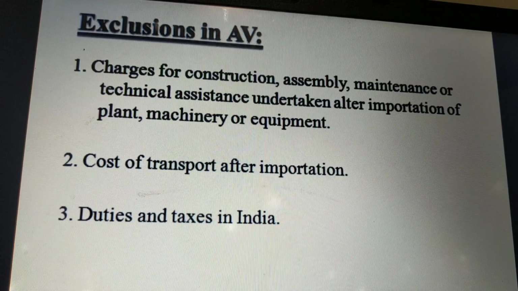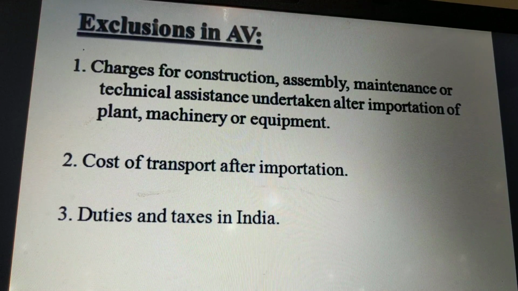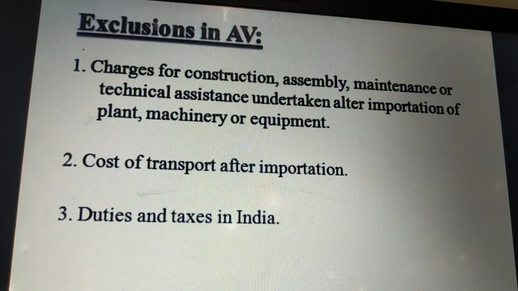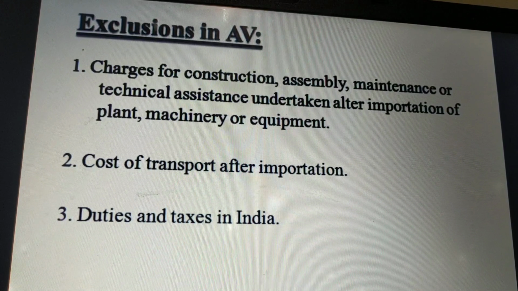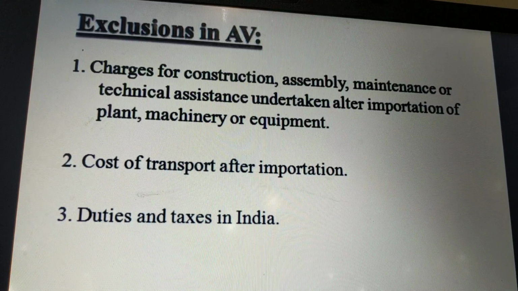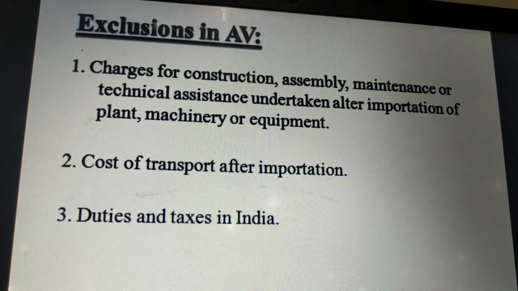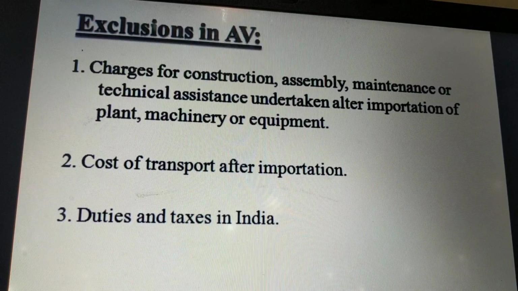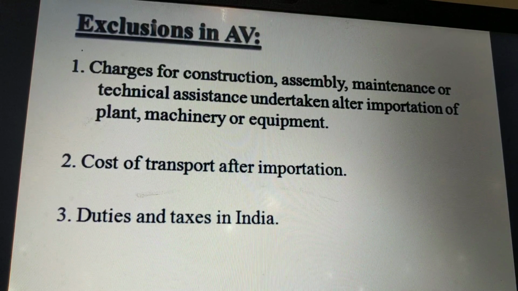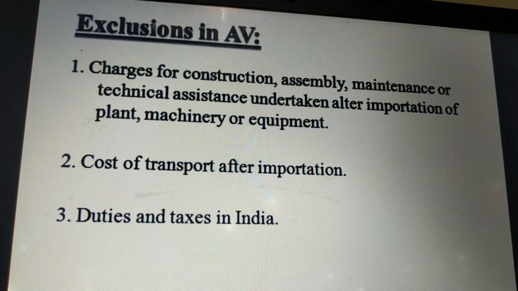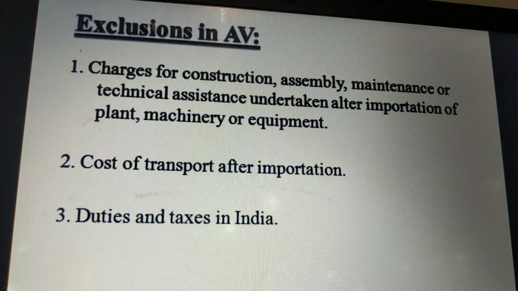For example, if you are purchasing some machinery from Germany and that machinery is imported and you are installing it in your factory in Udupi, in such cases, installation charges which are paid by you to the exporter for installing such machinery in Udupi are not included in the assessable value.